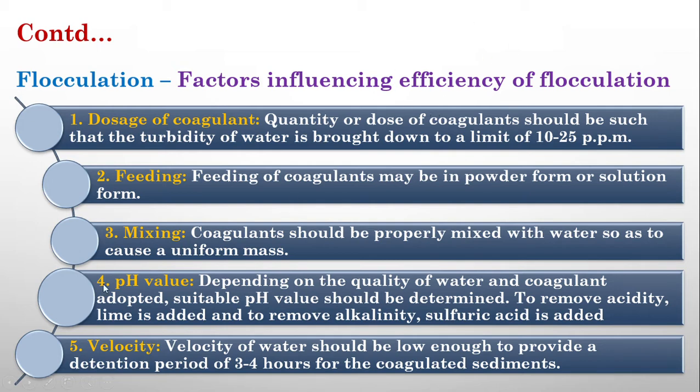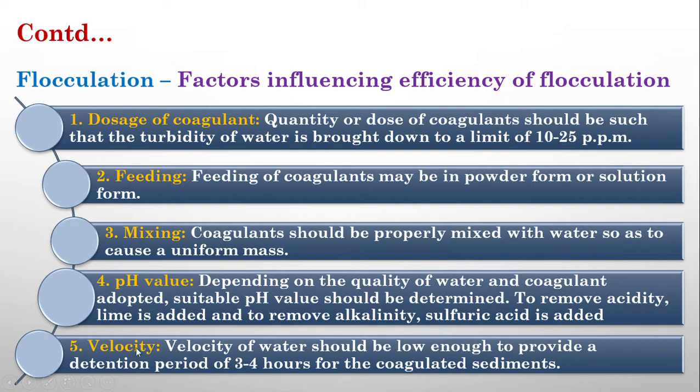The next important thing is pH value. When we are adding coagulants, the addition mainly depends upon the pH value of the water. There are certain pH values at which coagulants cannot be added. There are many coagulants, and each coagulant has a particular desirable range of pH. So you have to adjust the pH accordingly. This is a factor which affects the efficiency of flocculation.